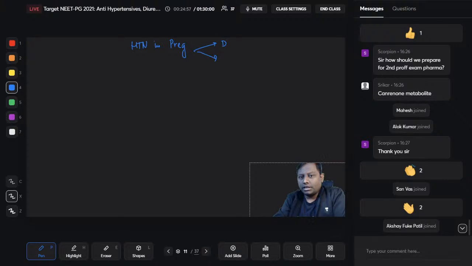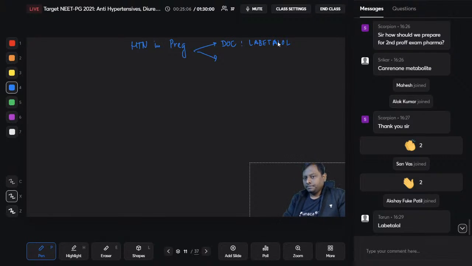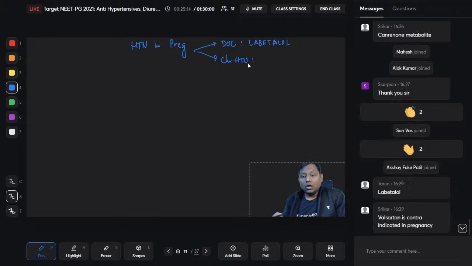What is the drug of choice for hypertension in pregnancy, guys? The drug of choice for hypertension in pregnancy is labetalol. That happens to be one of the third generation beta blockers. It is the drug of choice. However, if there is chronic hypertension, or any hypertension not responsive to labetalol, you can use alpha methyldopa as well. Hypertension in pregnancy, malaria in pregnancy, somehow they usually ask, right? NEET PG, that is their favorite one.